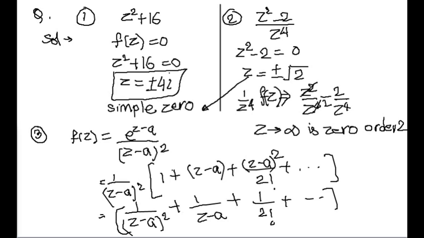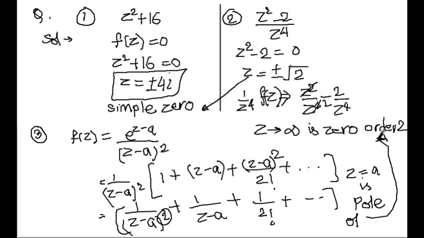Hence we see only the first two terms have negative powers of z minus a. It means the number of negative powers is finite. It means z equal to a is a pole, and the order is given by the first term. Pole is of order 2. So the solution is z equal to a is a pole of order 2.